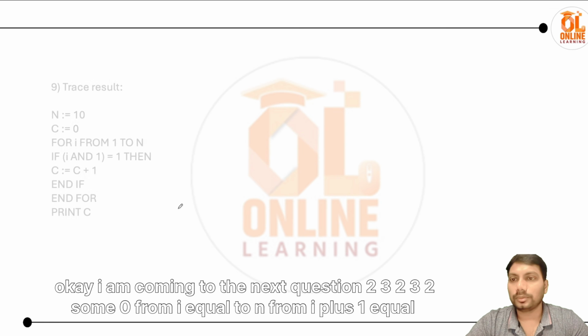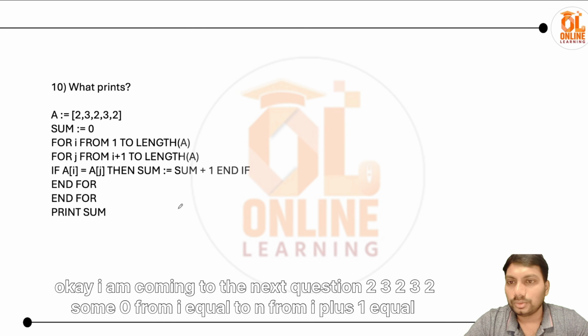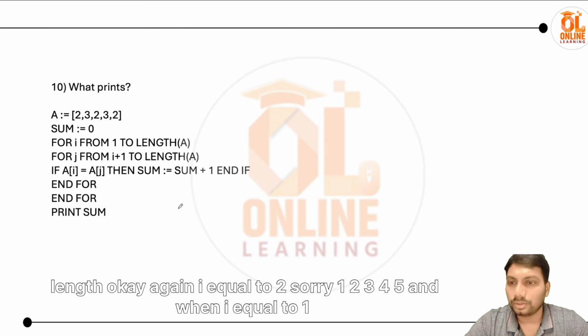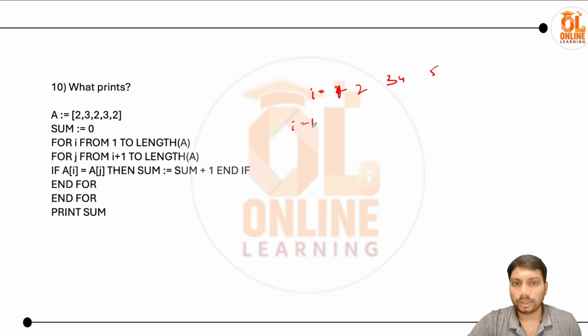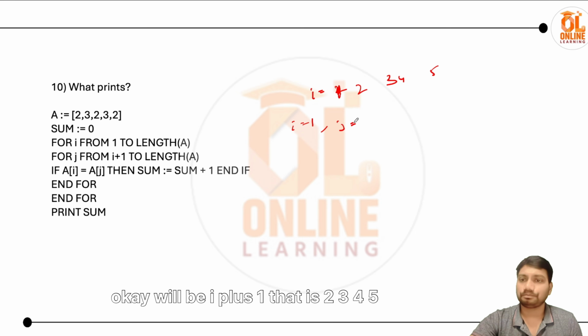Okay, I'm coming to the next question. 2 3 2 3 2, sum is 0, for i from 1 to length, for j from i plus 1 to length. Again, 1 2 3 4 5. When i equal to 1, j will be i plus 1, that is 2 3 4 5.